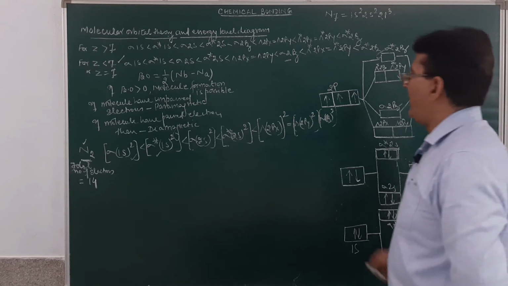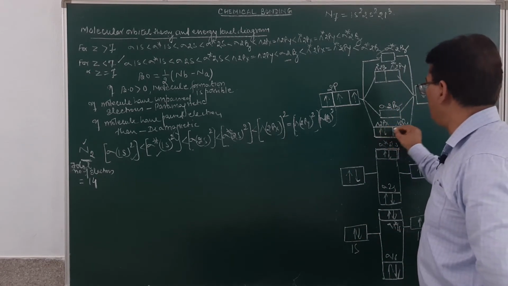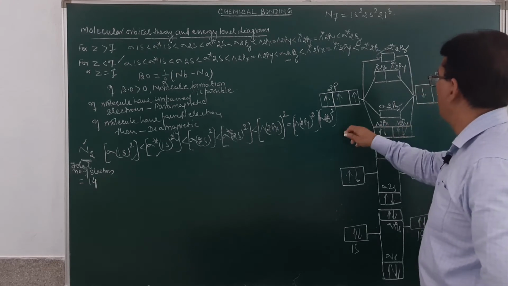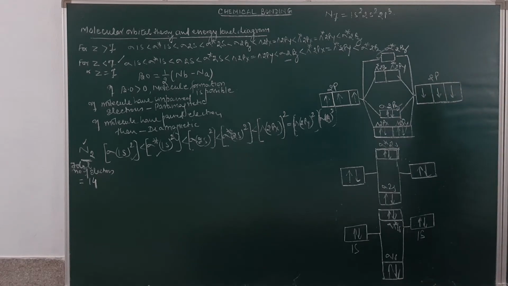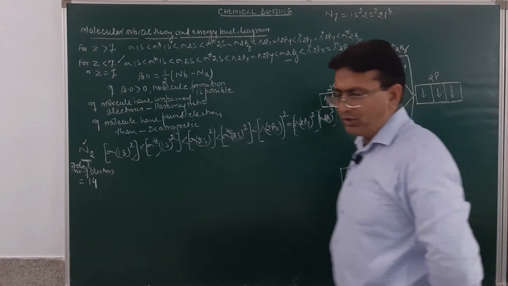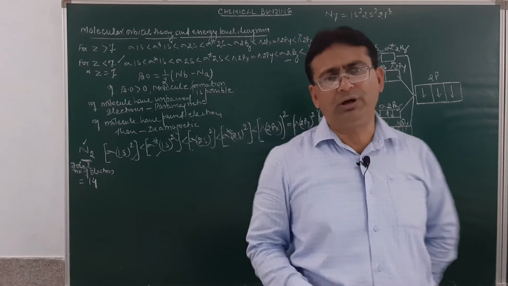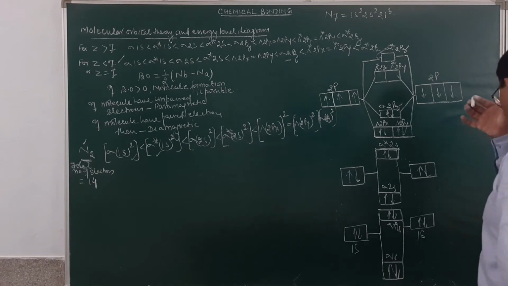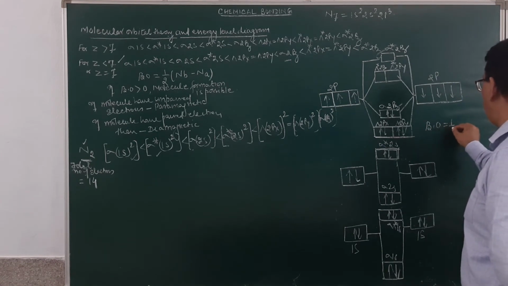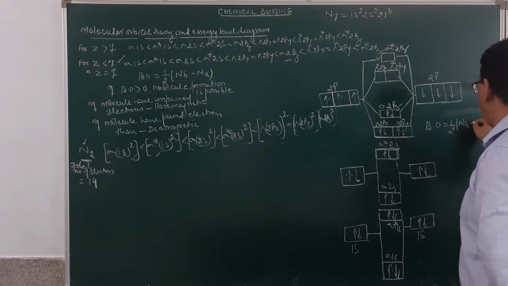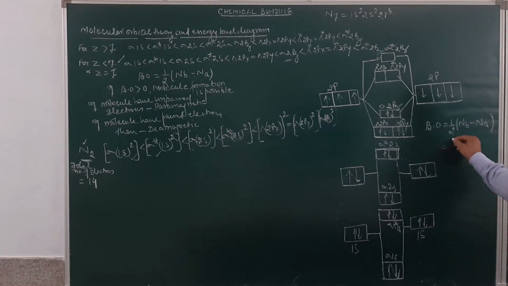Then pi 2px and pi 2py. How many electrons? 2 each. Pi 2px and pi 2py. And sigma 2pz will have 2 electrons. Is it getting clear? Now, if you find out the bond order, just see very carefully, student. It will be equal to half into the number of electrons in bonding minus half into the number of electrons in anti-bonding molecular orbitals. And this will come to be equal to half.